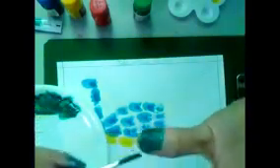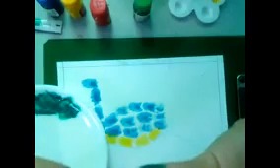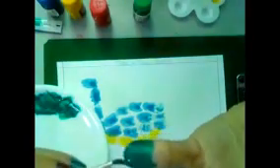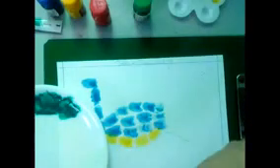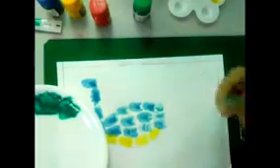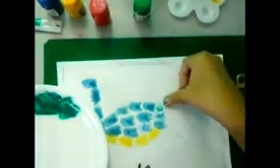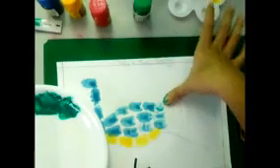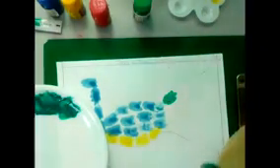The same process we have to follow. We are going to give a thumbprint on the paper, and the print we are going to give only from one direction. Okay? Inside the border only you have to give the thumb. Just like this.